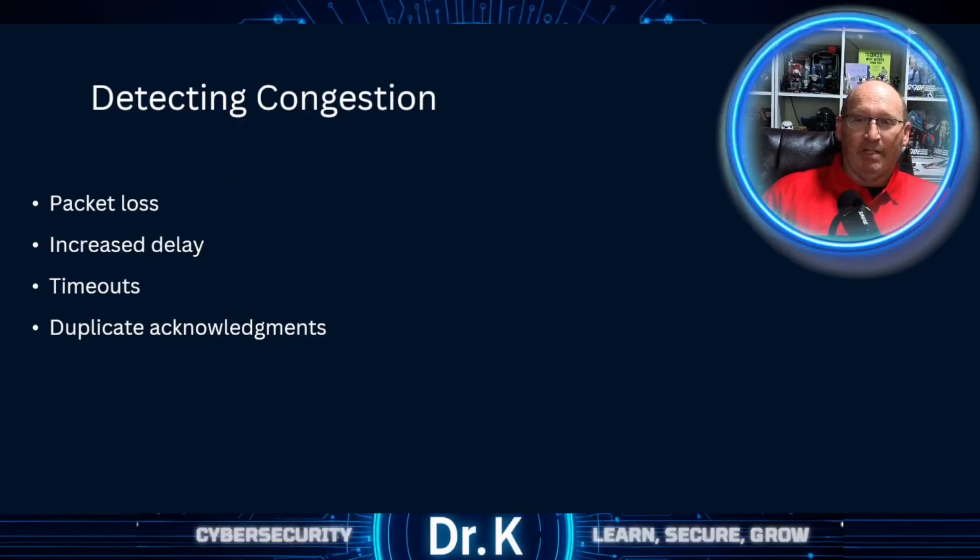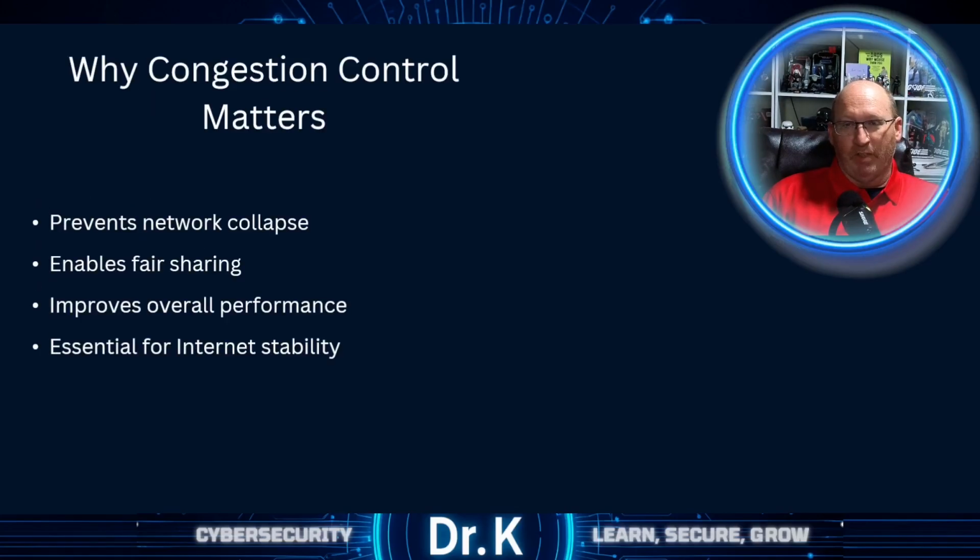TCP detects congestion through indirect signals, such as packet loss, timeouts, and duplicate acknowledgements. These signals prompt the sender to reduce the sending rate to alleviate the network overload. Without congestion control, networks can experience congestion collapse. Throughput drops dramatically despite increased traffic. Congestion control enables fair sharing of the network resources. It improves overall performance, and it's essential for the stability of the internet.